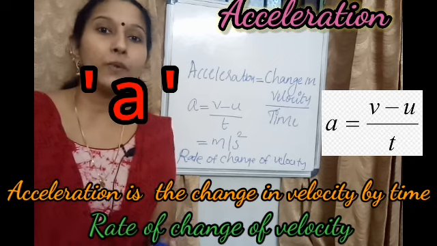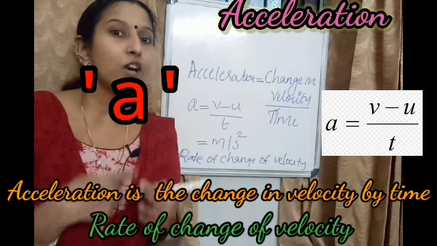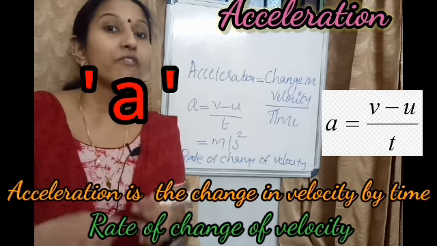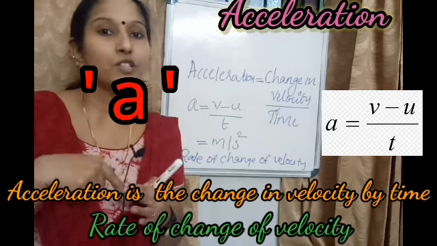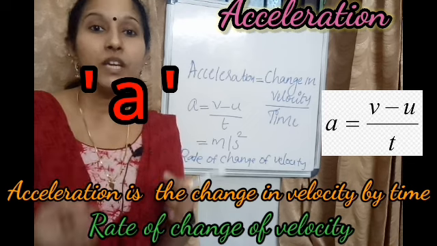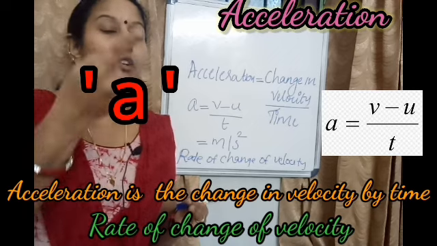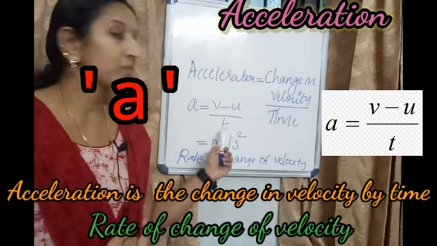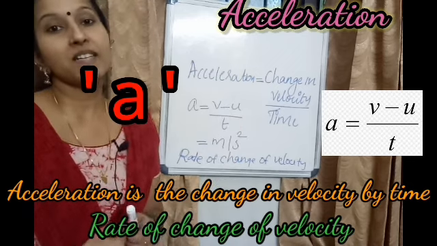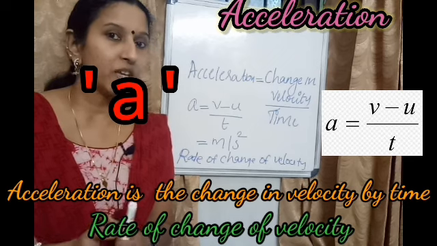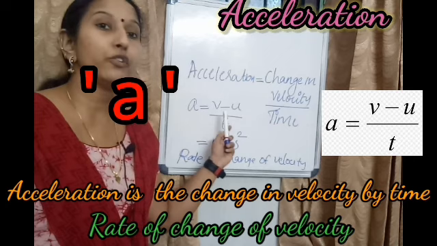And when you stop that journey, there also you will get a velocity. That velocity is the final velocity. In mathematics, how do you subtract the values? Big minus small. Here, which will be big, initial or final? Definitely final. So final velocity minus initial velocity by time, that is A equal to V minus U by T. What is the symbol for acceleration? Small letter a. And the equation is A equal to V minus U by T.